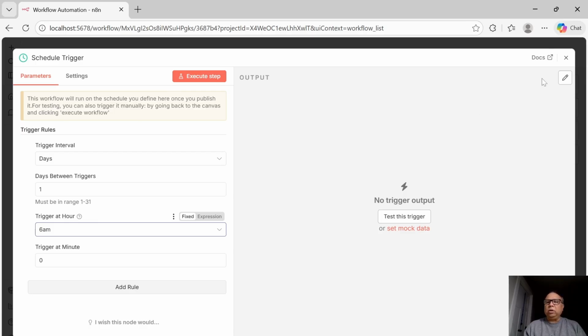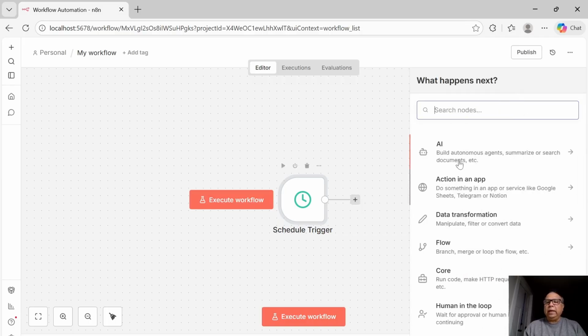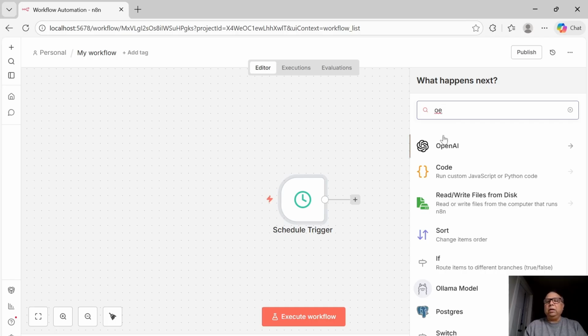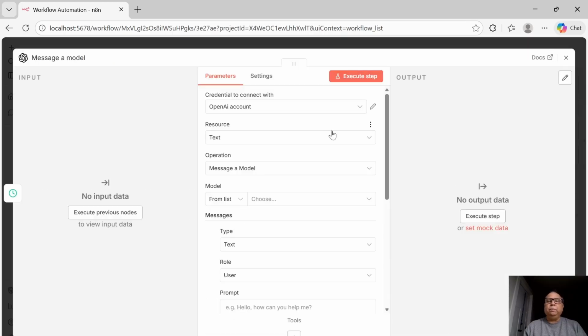So if you have used any workflow tool, this should be pretty straightforward and familiar. I'm not going to spend time working through multiple things available here. We will explore them as we go through it. All right, so we now have a trigger here. Now let's see if we can add a connection to our AI agent, right? So since we are using OpenAI APIs, let me use the OpenAI message a model, because we would be having the model run on LM Studio and we would like to message that model as we work through it.